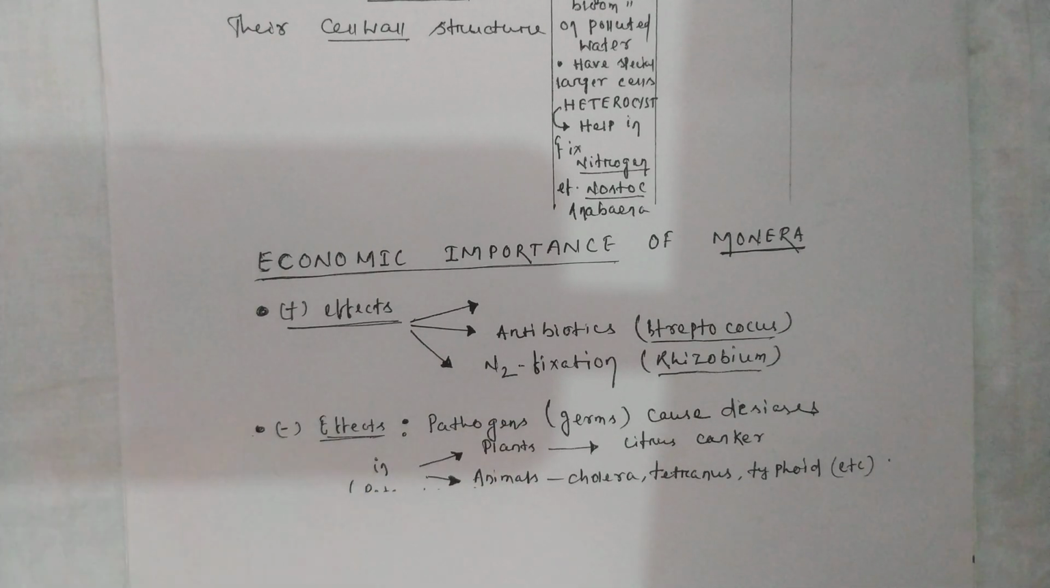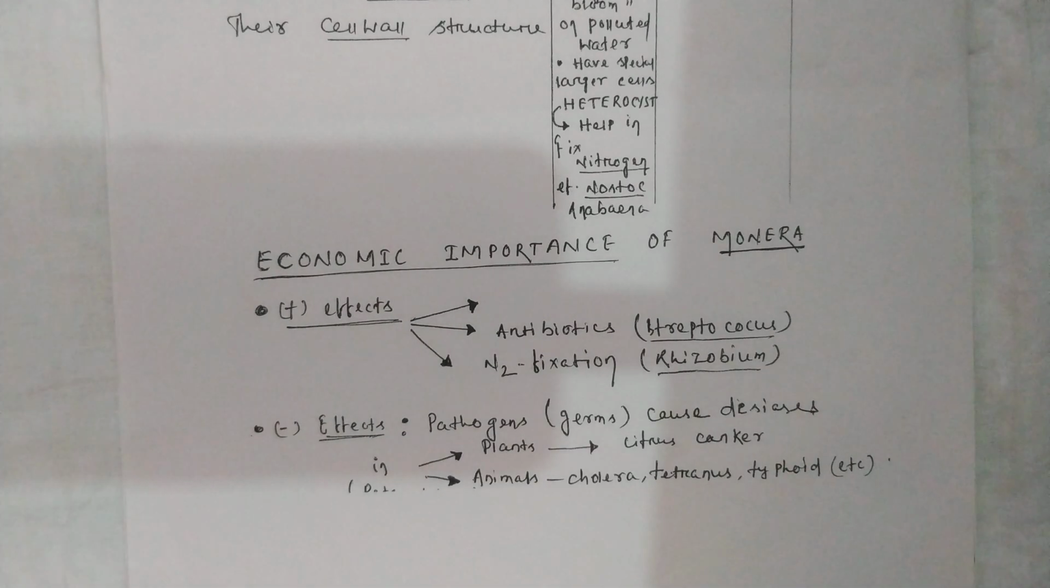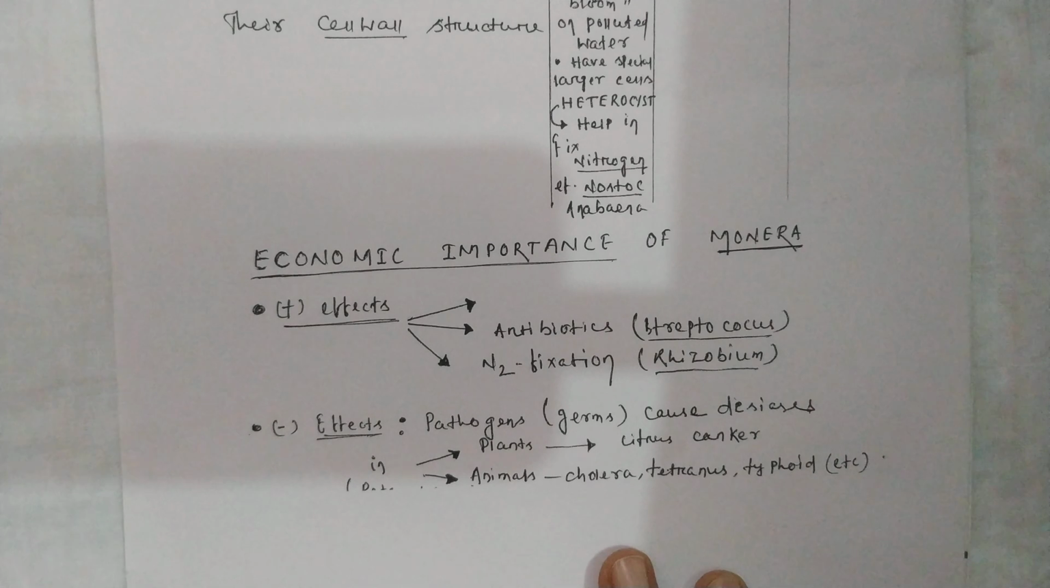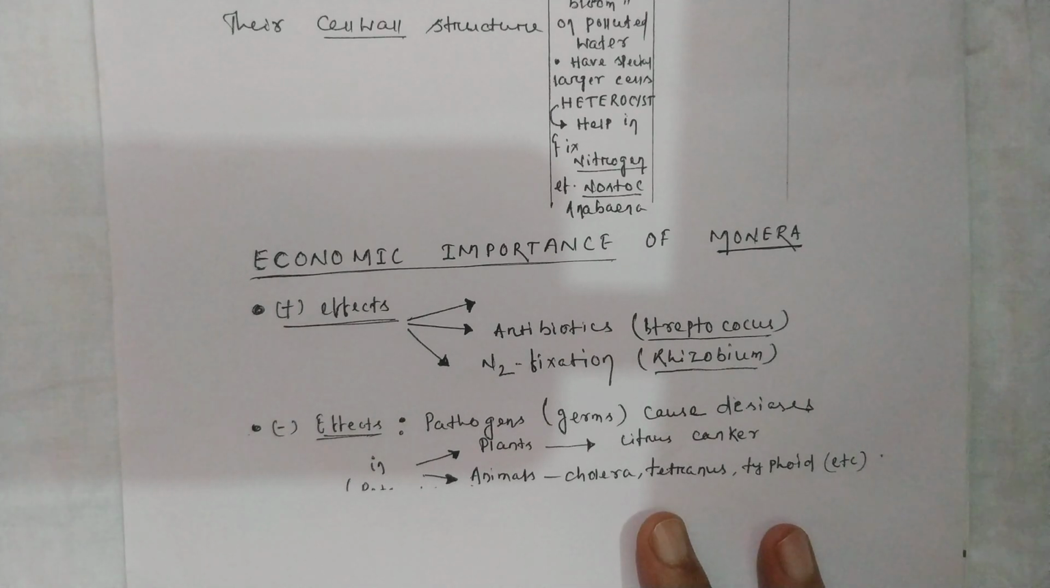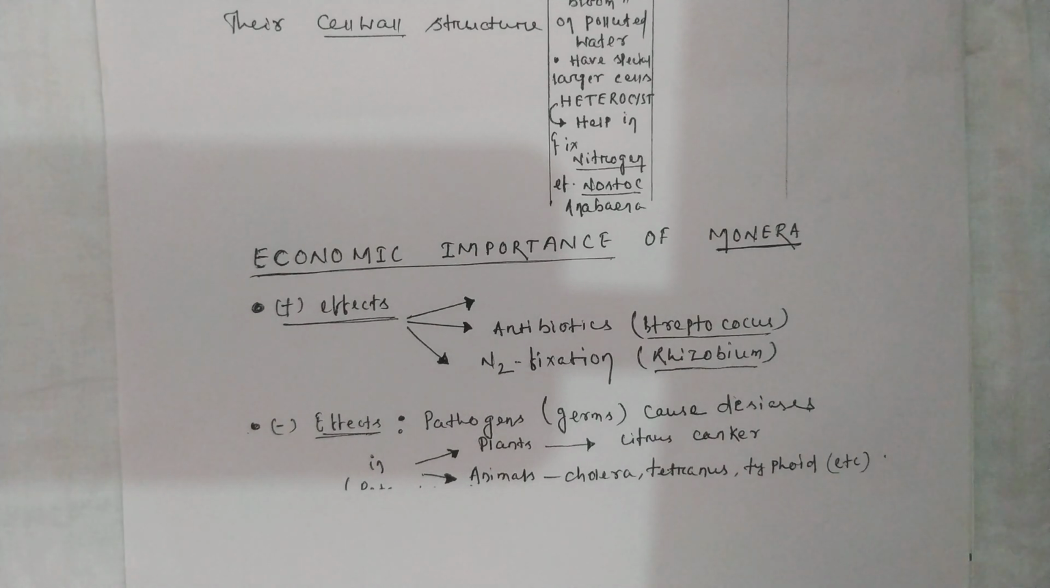Then you have the negative effects. In negative effects, pathogens produce disease. They are responsible for causing diseases, for example in plants they generally cause citrus canker, and in animals they cause cholera, tetanus, or typhoid. Is it clear?